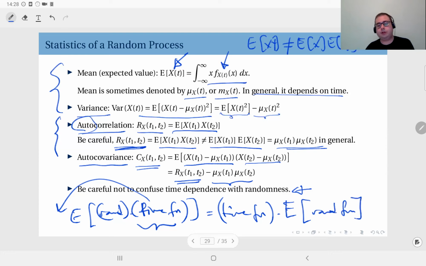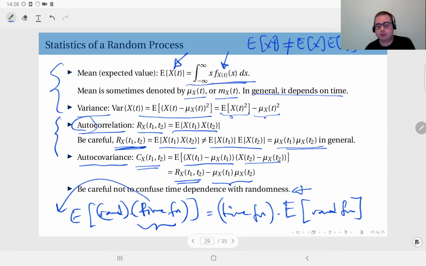Something that is not constant with respect to time may be fixed with respect to randomness. Okay, so here you have to be careful, for instance, by not confusing time dependence and randomness. So here's an example.